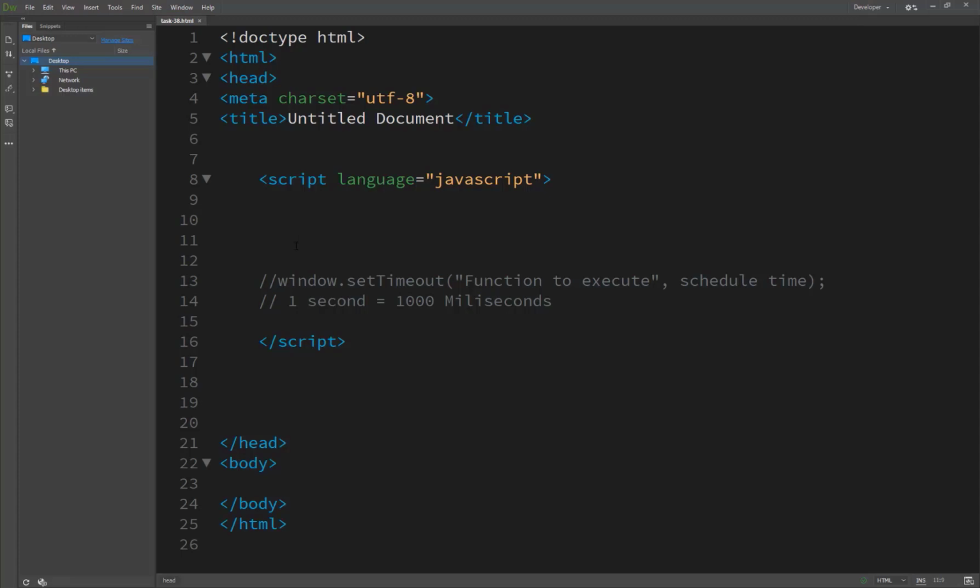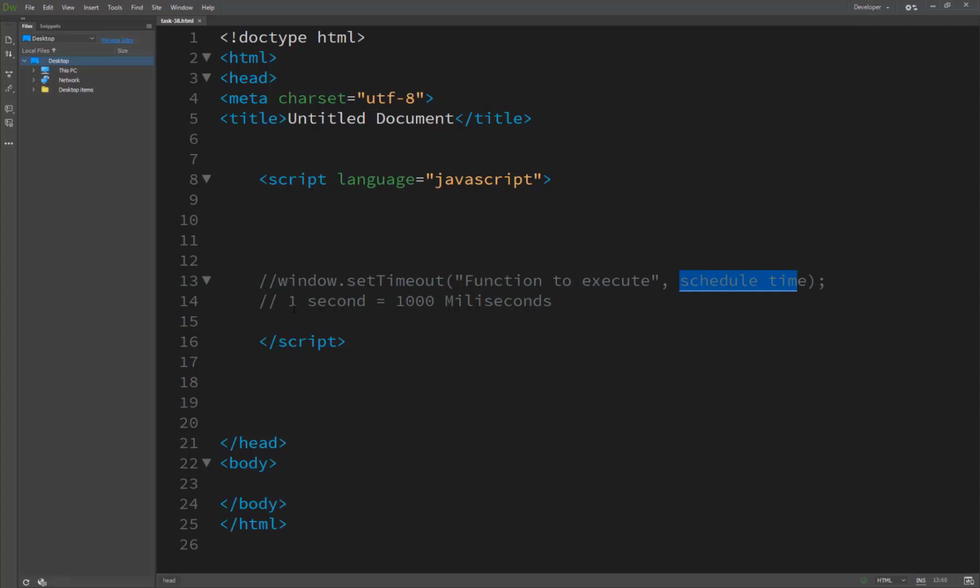Here we start. The scheduling is done with window dot setTimeout, and after that the function to execute and the scheduled time when you want to execute your function.